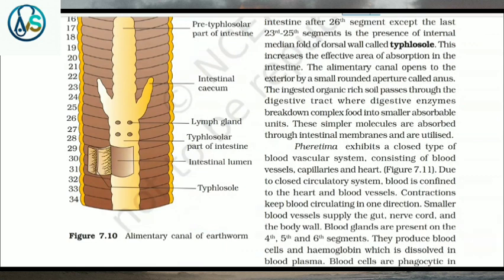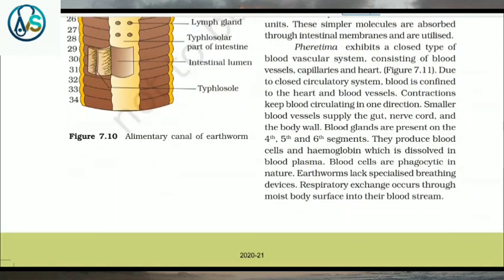The alimentary canal opens to the exterior by a small rounded aperture called anus. The ingested organic rich soil passes through the digestive tract, where digestive enzymes break down complex food into smaller absorbable units. These simpler molecules are absorbed through intestinal membranes and are utilized.